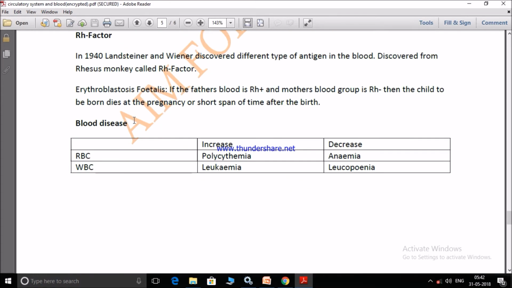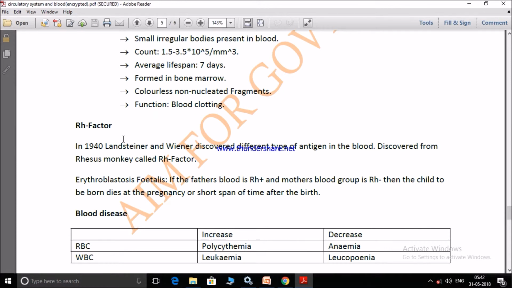Next thing is Rh factor. In 1940, Landsteiner and Weiner discovered a different type of antigen in blood from the rhesus monkey, and they called that antigen Rh factor.